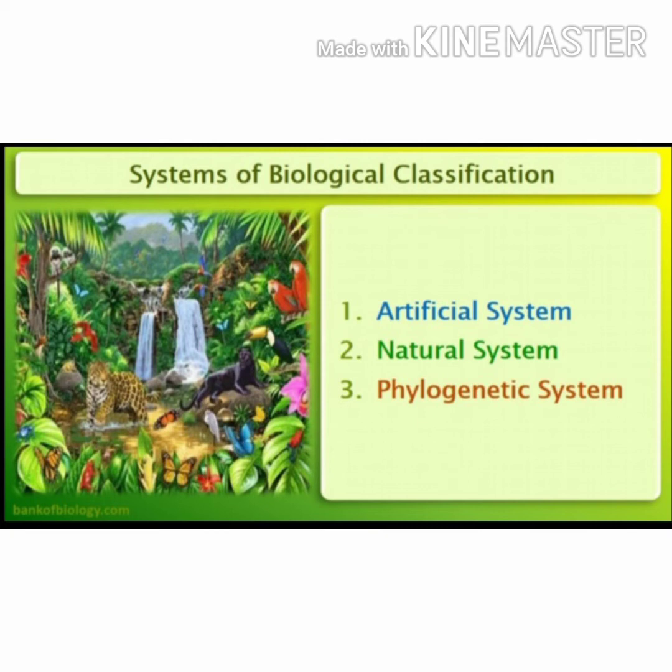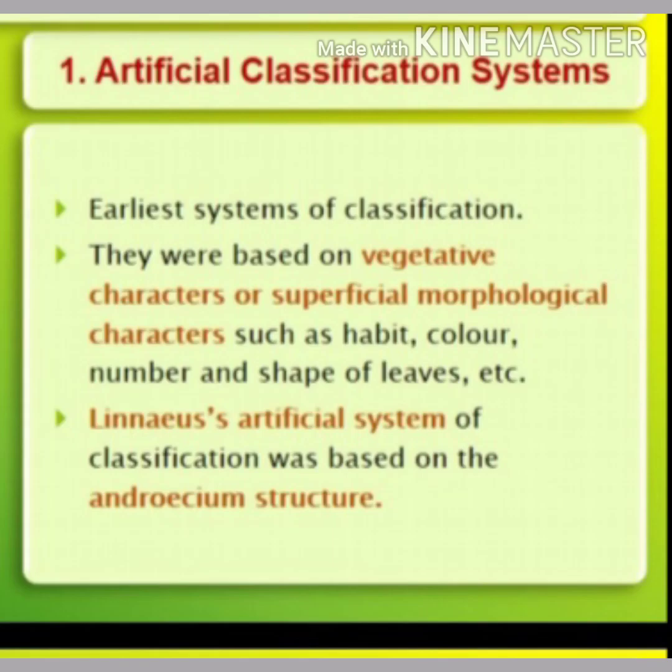Systems of biological classification are of various types. They are artificial system, natural system and phylogenetic system. First we can study the artificial system of classification. This is the earliest system of classification. They were based on vegetative characters or superficial morphological characters such as habit, color, number and shapes of leaves, etc. A good example for artificial system of classification is Linnaeus classification. Linnaeus artificial system of classification was based on androecium.